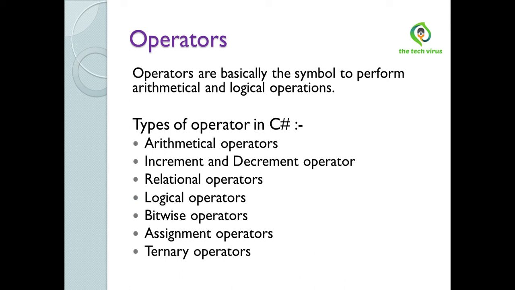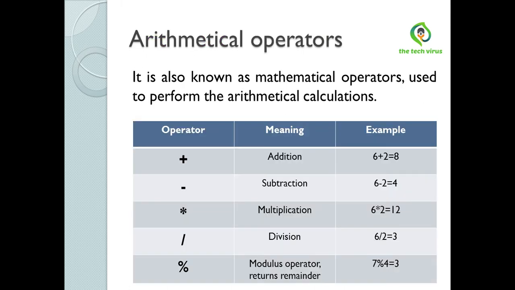Now see arithmetical operators. They are also known as mathematical operators used to perform arithmetical calculations. See, this plus symbol means addition, and it is used to sum two numbers. Now this is the minus sign used for subtraction. It returns the difference between two numbers.